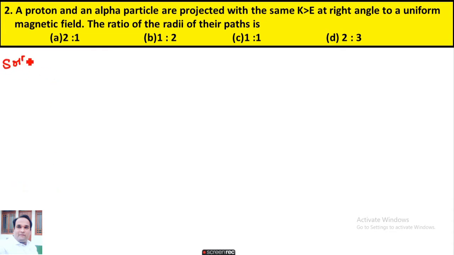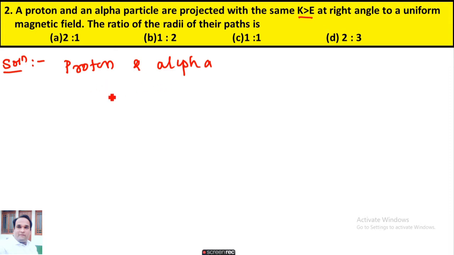The second question: a proton and an alpha particle are projected with the same kinetic energy at right angle to a uniform magnetic field. Then the ratio of the radii of their paths is. One thing is clear: here they have given 2 particles, one is a proton and another is an alpha particle. And they are asking for the radius of their paths.